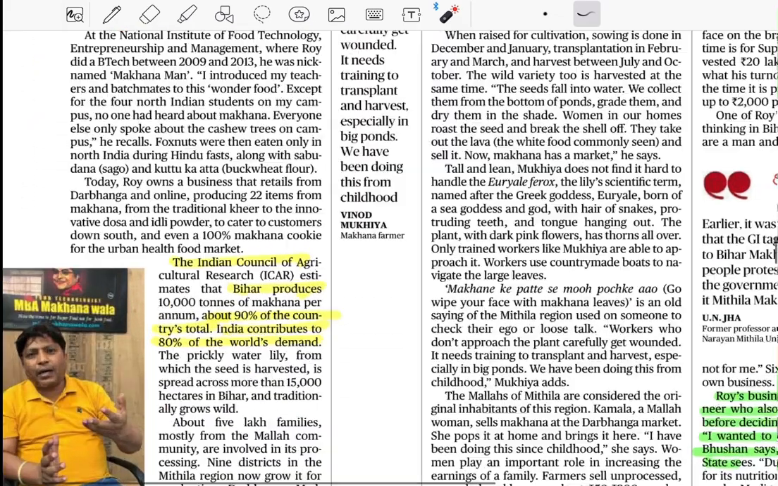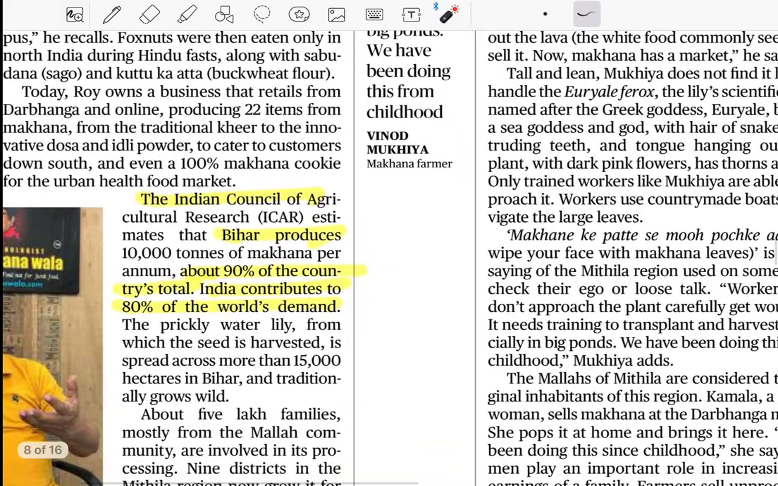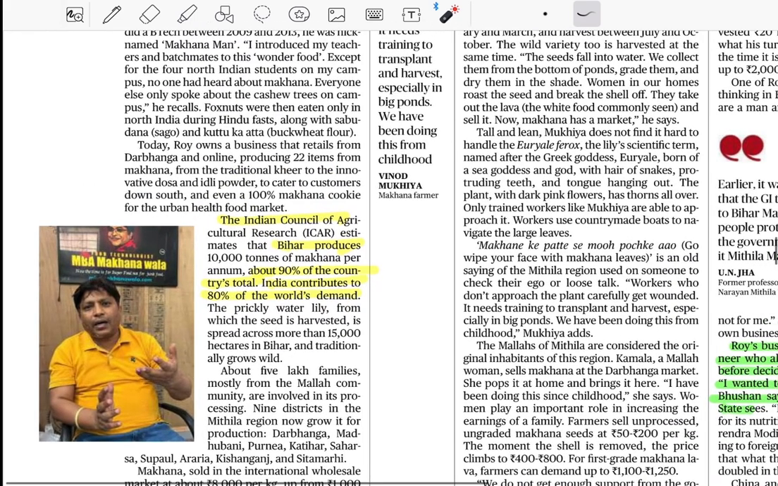Here is also the point that Bihar produces 90% of the country's total production, and India contributes 80% of the world's demand. So these are prelims-oriented facts.